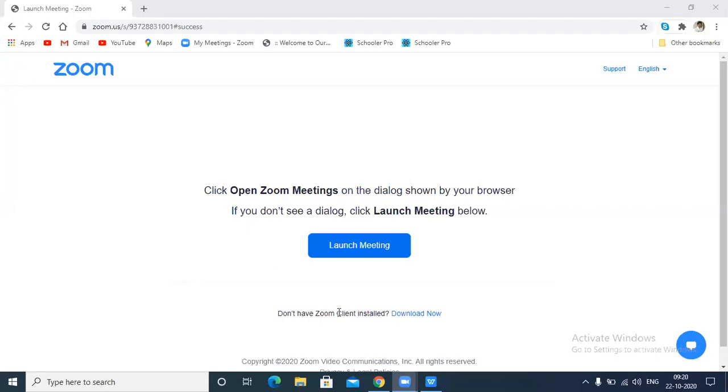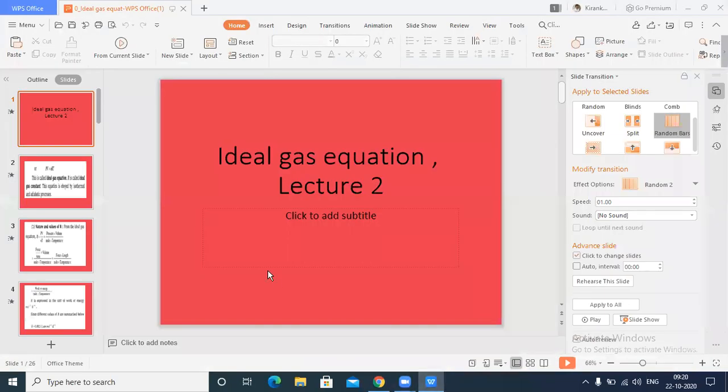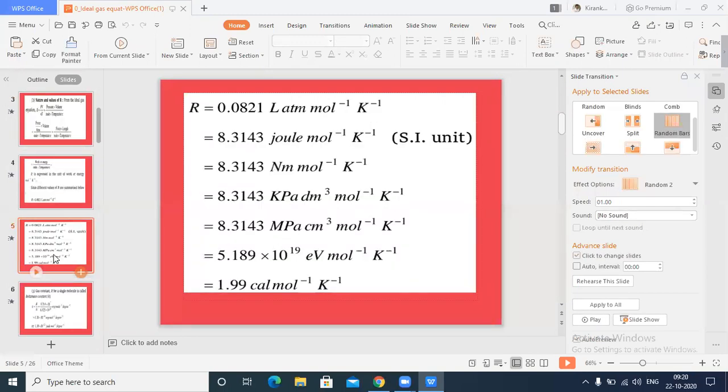Hello everyone. Today we are going to discuss a new, important topic, which is Graham's law. What is it? Graham's law of diffusion, we are going to study today. Before going to that, we first have to understand some important areas once again. What we have to revise is that